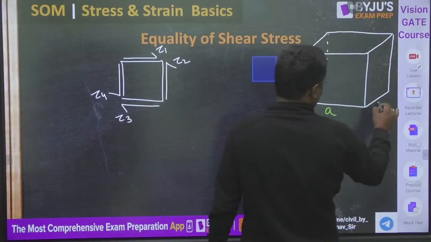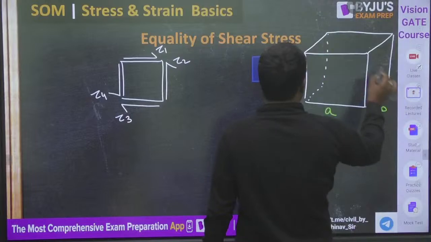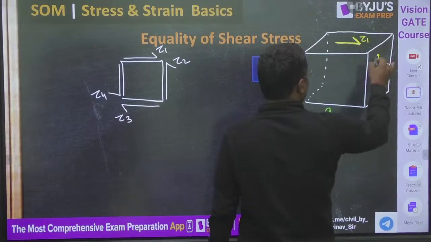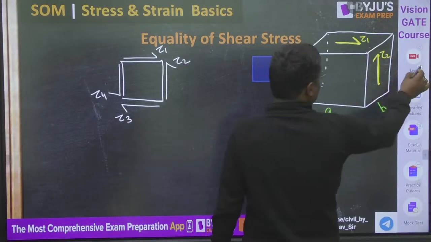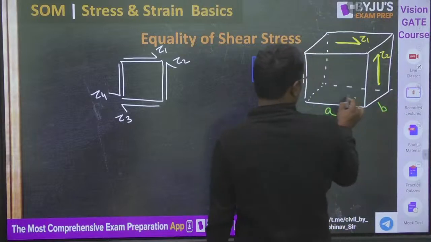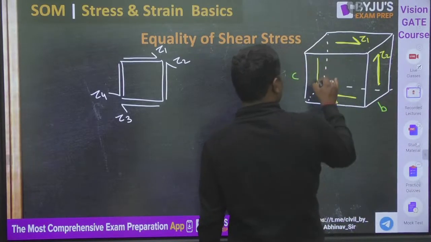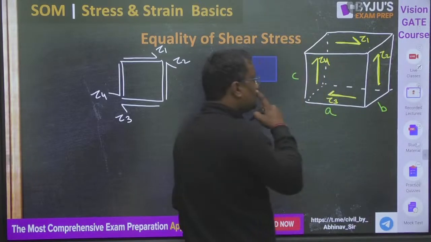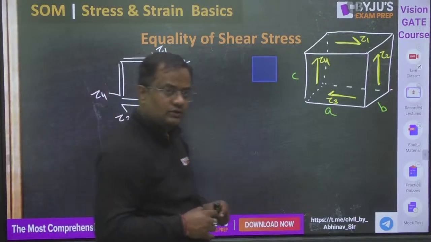Let me explain here. This is A, this is B, this height is C. Tau 1 is acting at the top surface, shear stress. Tau 2 is acting at the rightmost surface. This is the bottom, where tau 3 is acting like this, and tau 4 is acting at the leftmost face. Now I am saying all are equal. How, sir, can you say that?